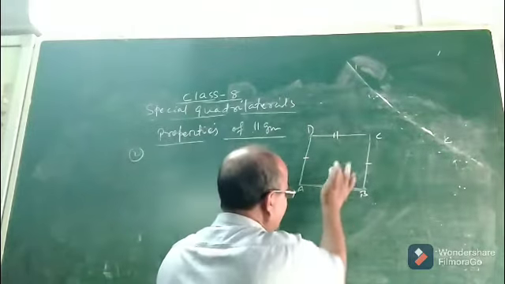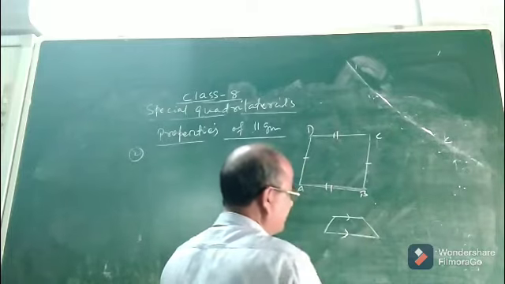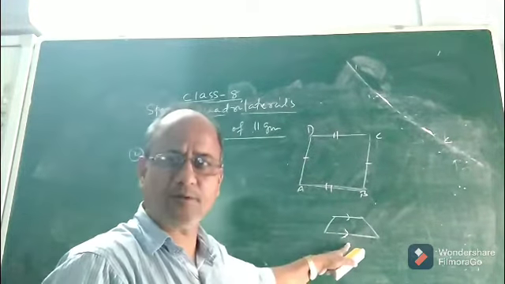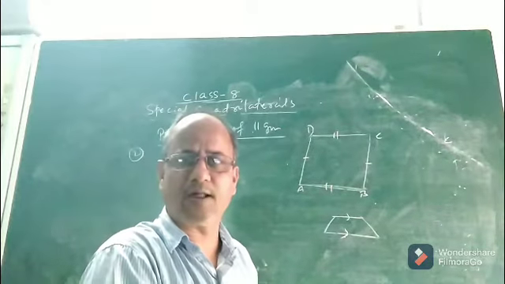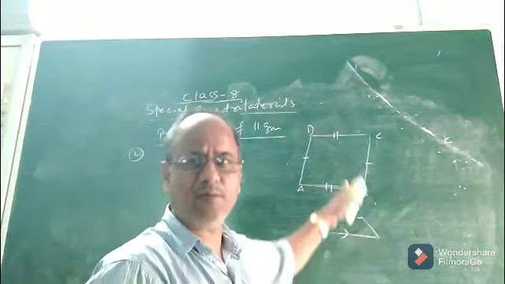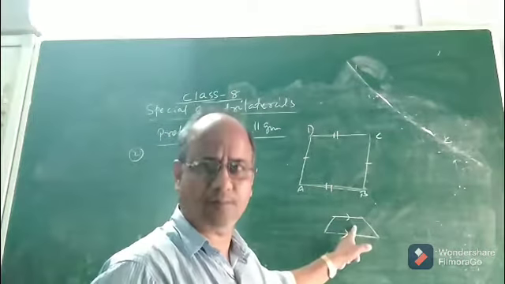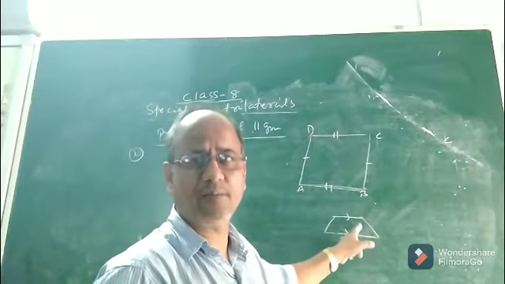See, here is the figure of a parallelogram. This is the figure of, suppose, a trapezium. In a trapezium, only one pair of opposite sides is parallel, but in a parallelogram, both pairs of opposite sides are parallel. Now the point is, how will a trapezium be a parallelogram? Because in a trapezium, only one pair of opposite sides is parallel, it cannot be a parallelogram.